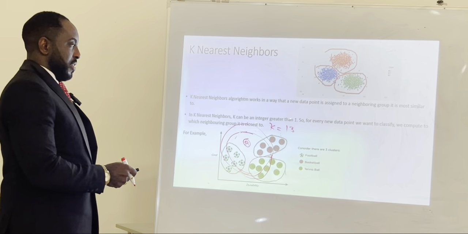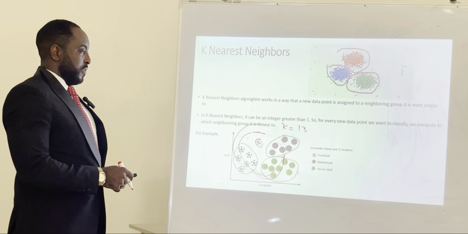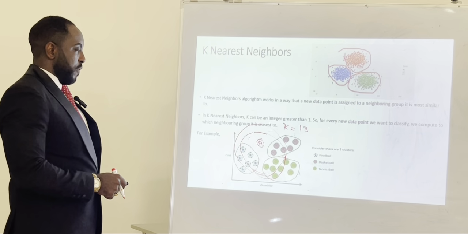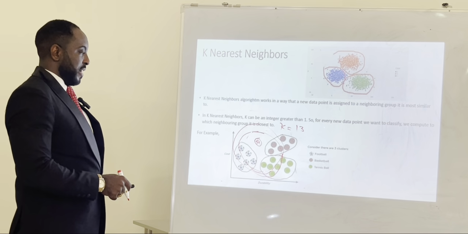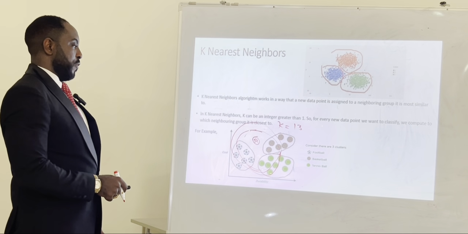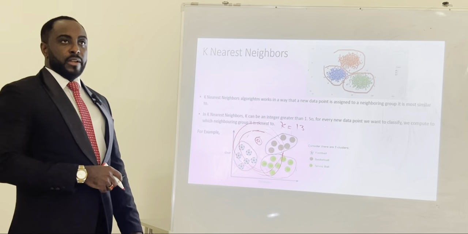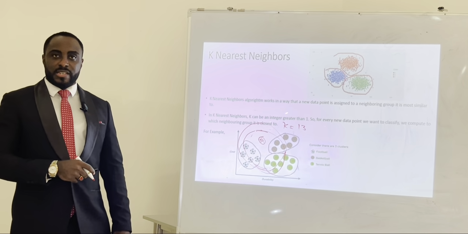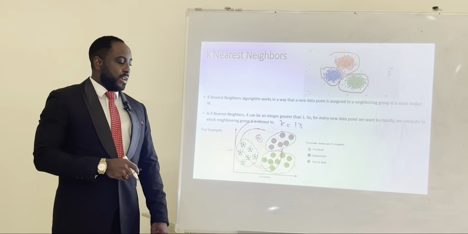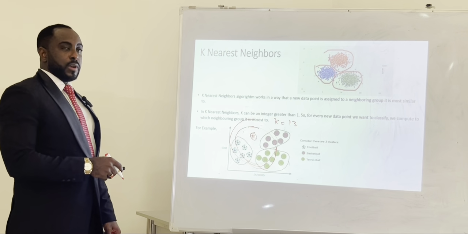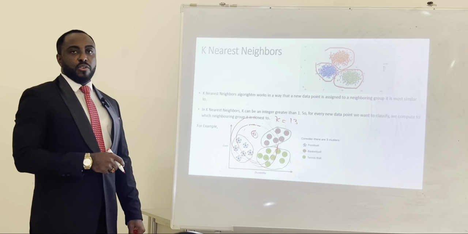So in this instance, when K is equal to 13, then 1, 2, 3 inside, 1, 2, 3, 4, 5 is inside, 1, 2, 3, 4, 5, 6 inside. In this particular situation, when I choose K as 13, if this is a perfect circle, then of course, this cannot be concluded using K nearest neighbor algorithm.